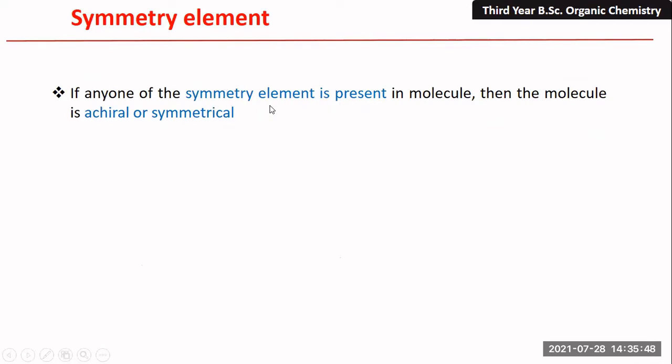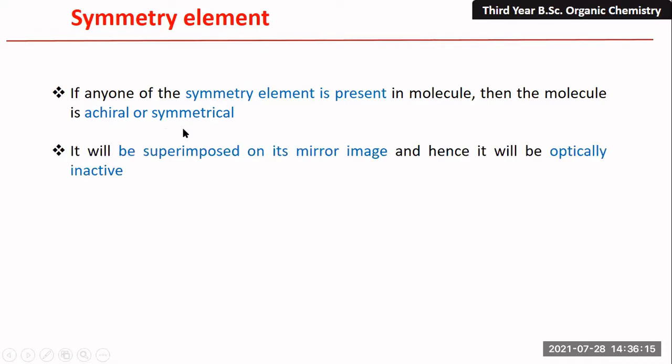If any one of the molecule possesses a symmetry element, then the molecule is achiral or symmetrical. Means if any molecule possesses any type of symmetry, either it is line symmetry, point symmetry, or rotation-reflection symmetry, if it is present, then the molecule should be achiral or symmetrical.